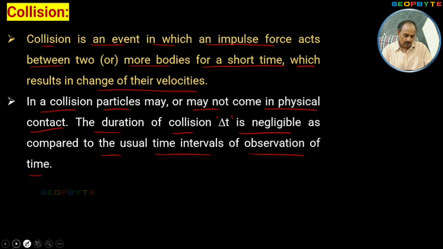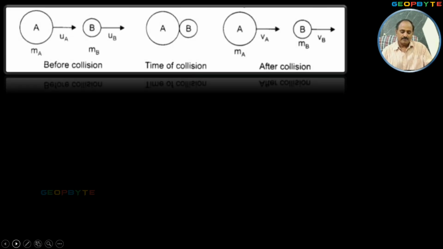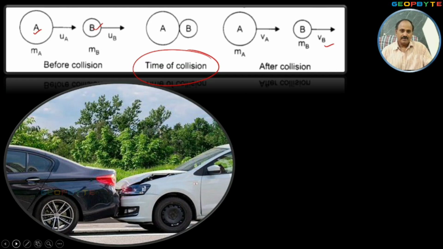Now look at the different instances where collision is happening. Look at two bodies, body A and body B. They are colliding. After colliding, both bodies are moving with different velocities, va and vb. This is one incident. Similarly, look at another case where the collision is happening between two cars.